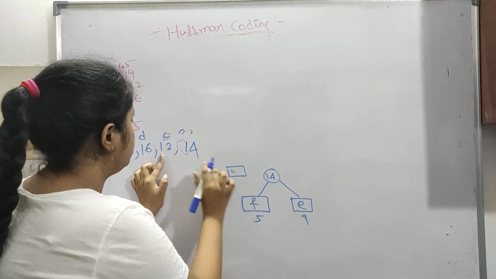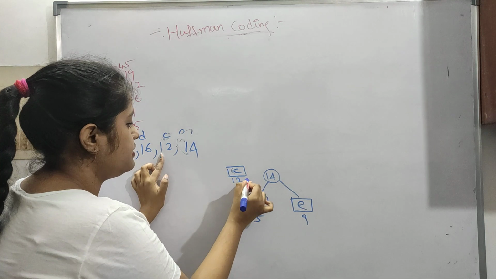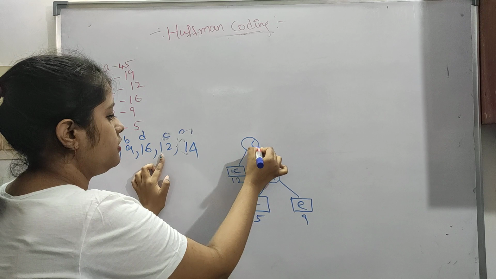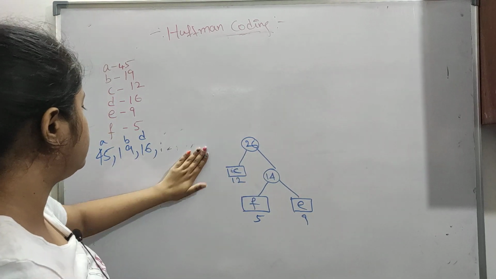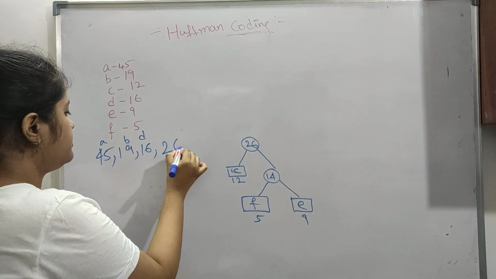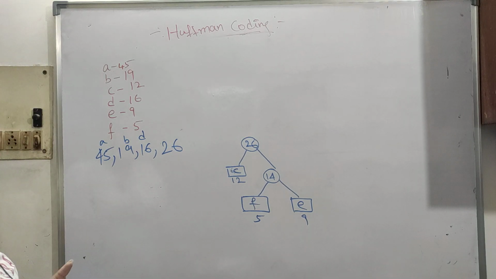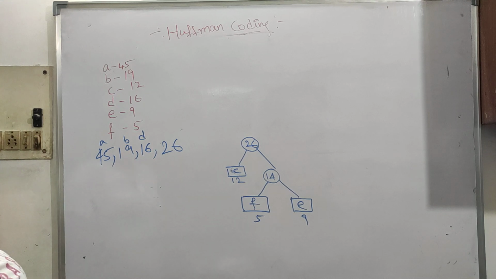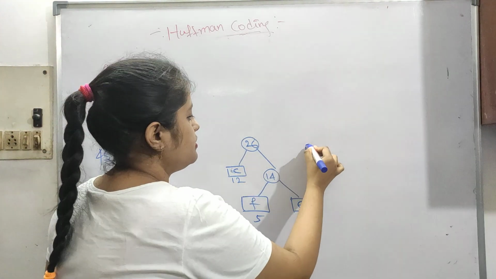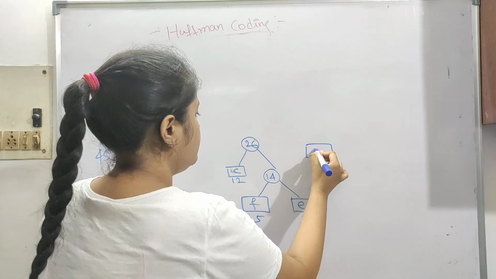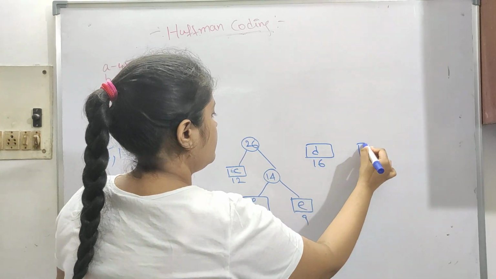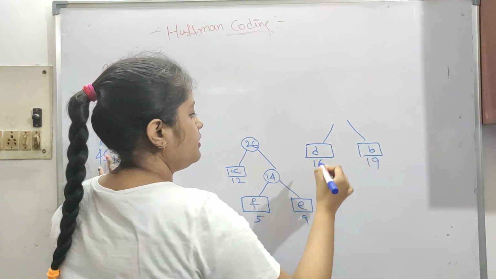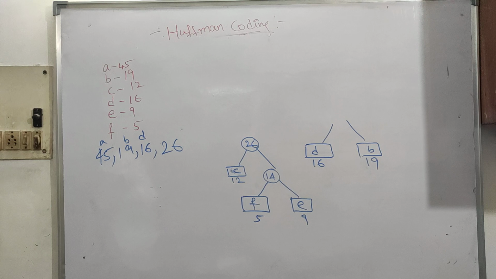Not 12, 12 means C. C will be placed here. So 12 plus 14 is 26. Now this is gone, let's say 26 is present. Now we have to check. 26 is not our least element. The least elements here are 19 and 16. So let's say 19 and 16 are put here: 16 means D, and 19 is B.